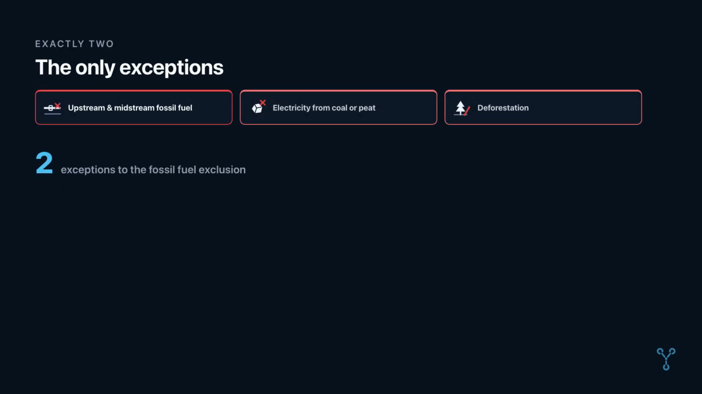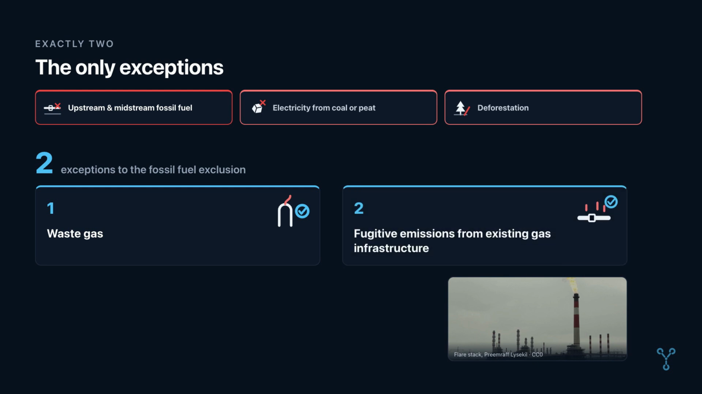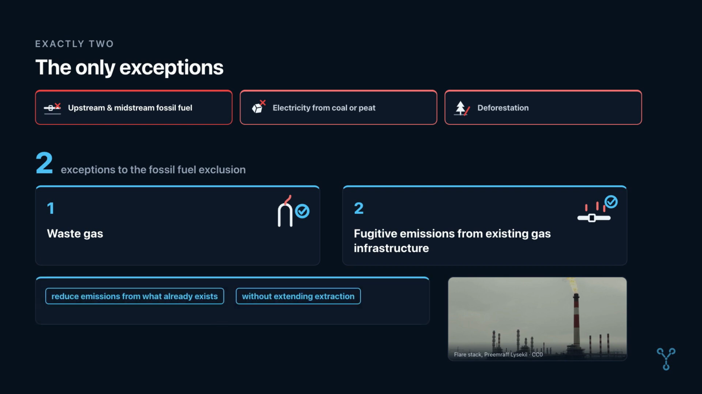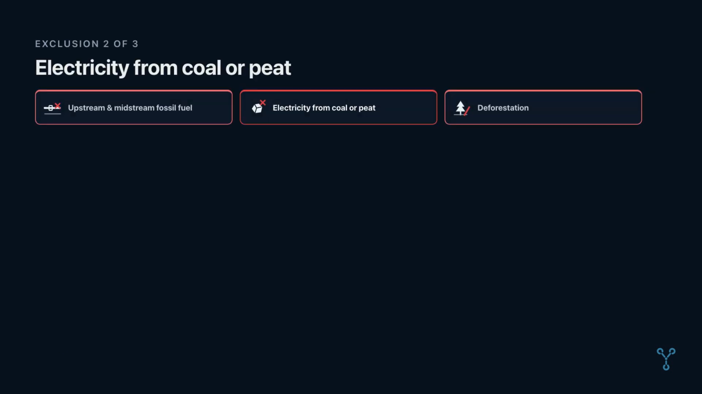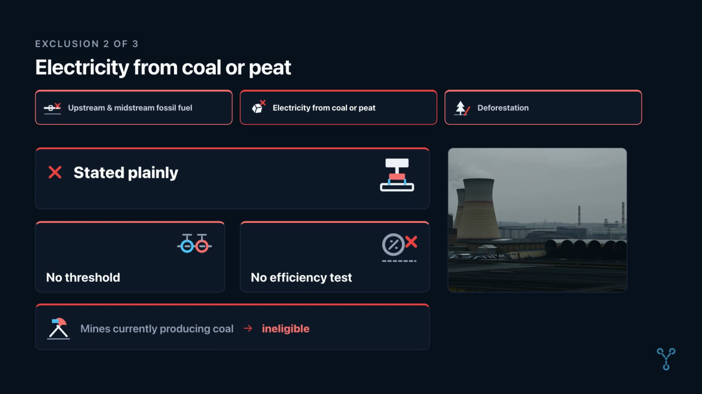There are exactly 2 exceptions to the fossil fuel exclusion. The document names both. The first is the use of waste gas. The second is the reduction of fugitive emissions from existing gas infrastructure. Those 2 exist because both reduce emissions from infrastructure that already exists without extending or enabling extraction. Note the word existing in the second exception. It is doing work. The second exclusion is electricity generation from coal or peat. It is stated plainly. There is no threshold. There is no efficiency test that rescues it. Elsewhere, the document confirms that mines currently producing coal are ineligible.